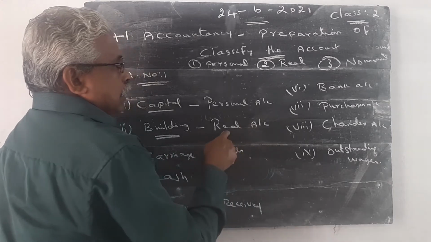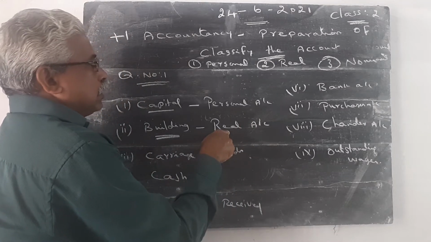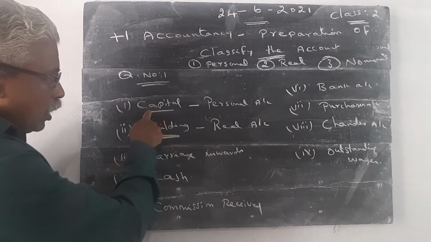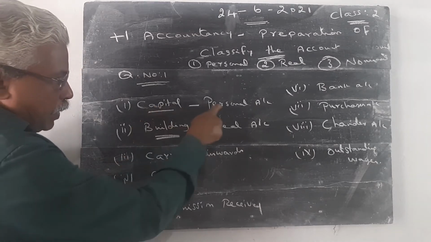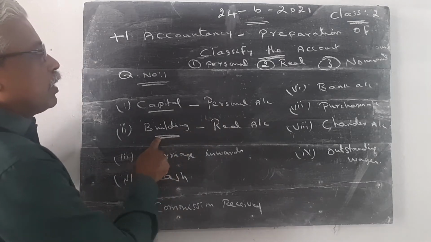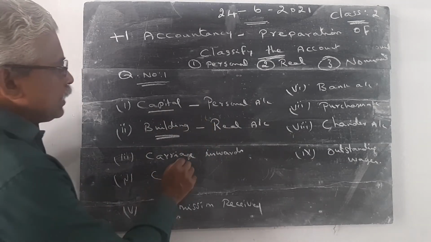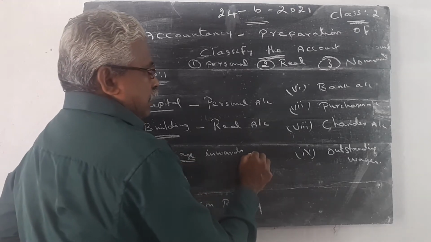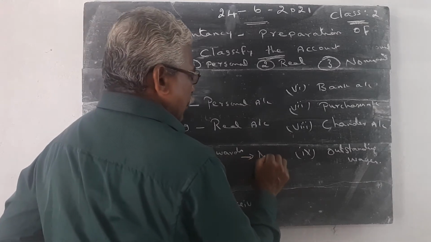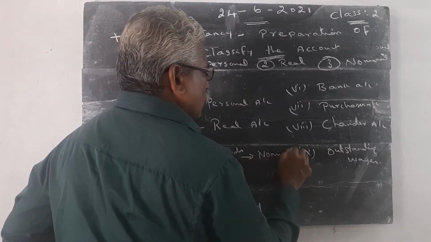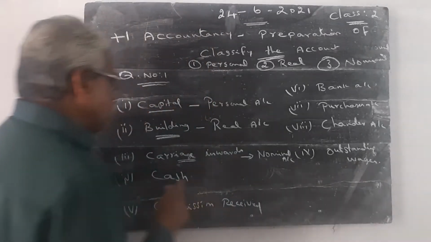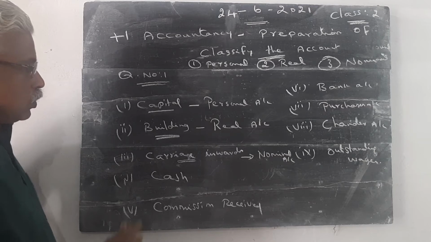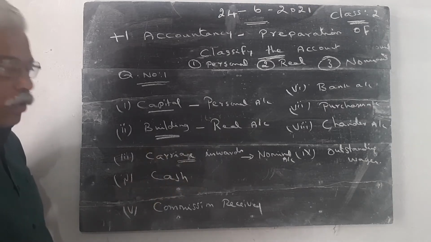Any account which explains about the assets is called a real account. Building is an asset. Capital is contributed by the person, so capital is the personal account. Building is the real account. Carriage inwards is an expenditure. If it is an expenditure, it is a nominal account. Expenditure or income is considered a nominal account. So carriage inwards is the nominal account.